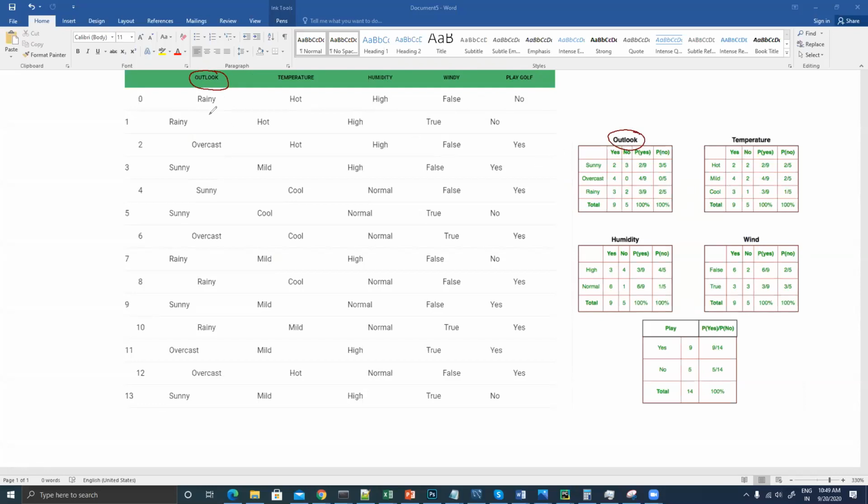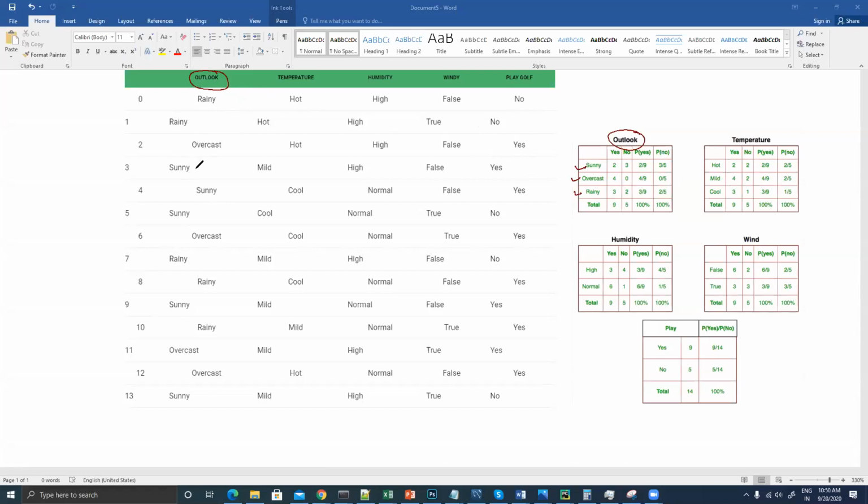Now inside this outlook, what all different categories do we have? We have rainy, sunny, and overcast. So here we are trying to find out how many times we have sunny, or rainy, or overcast when we played golf or when we have not played golf. Let's suppose sunny, right?